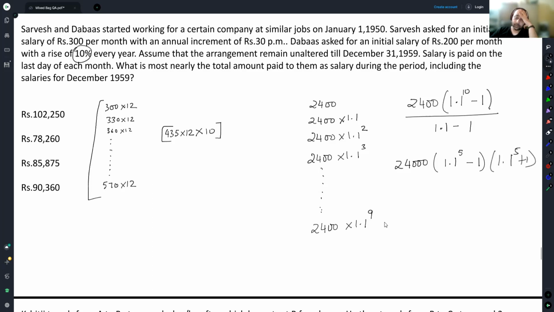This is more an IFT question. Do we know 1.1 raised to the power 5? This will turn to 24,000. No, 156,251 is not the answer. 1.61051 minus 1 into 2.61051. Yes. Now you multiply this in calculator or whatever way you want. You add both these expressions up and then you finally get option D.